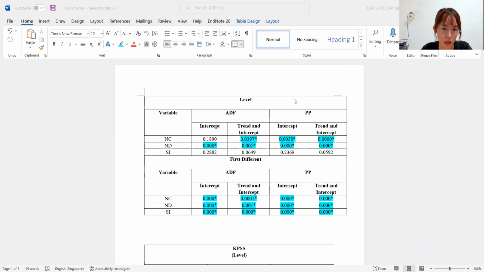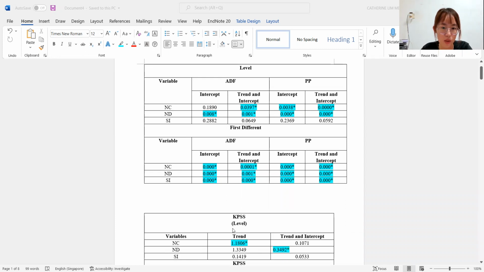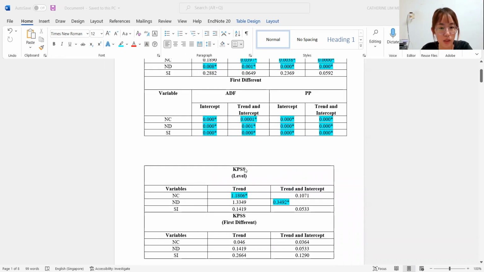So for the unit root test, I use ADF, PP, and also KPSS to test the stationarity of the variable. For ADF and PP, the null hypothesis is being rejected because the p-value is smaller than 0.05, and this means that the variable is stationary. For KPSS, the null hypothesis is also being rejected when the t statistic is greater than the critical value at 5% significance level, and this shows that the variable is non-stationary.